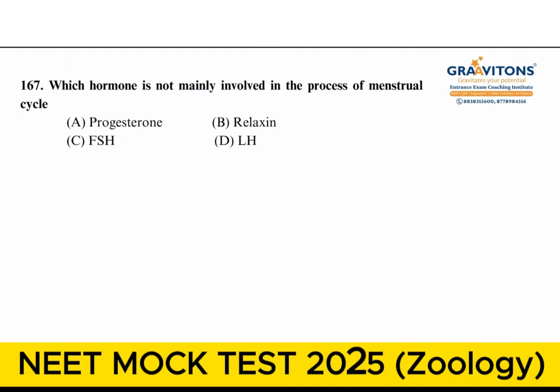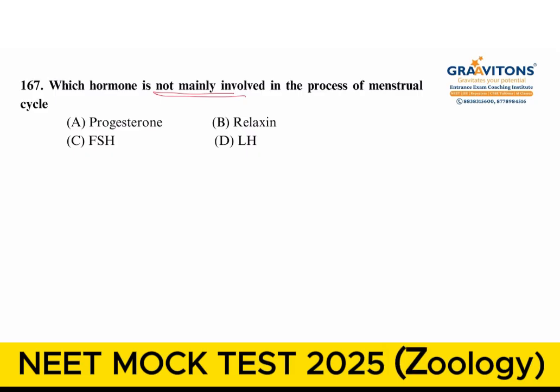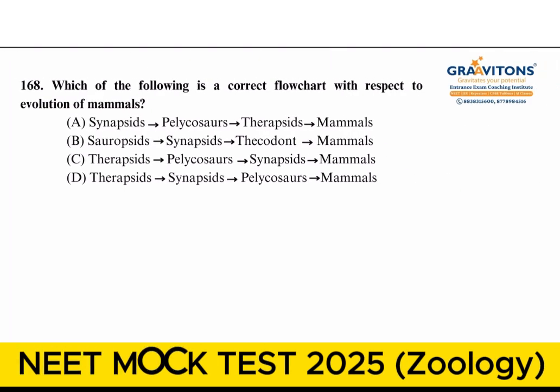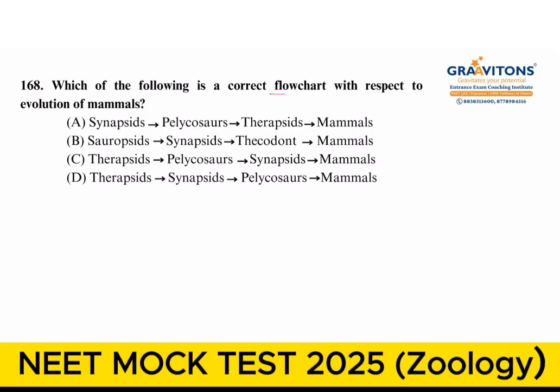The next question, which hormone is not mainly involved in the process of menstrual cycle? So out of the options, relaxin is not mainly involved. Next one, which of the following is a correct flowchart with respect to evolution of mammals?